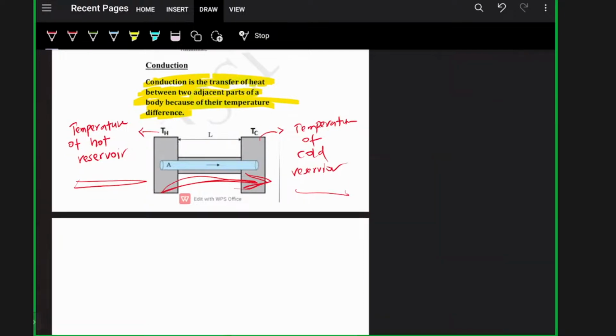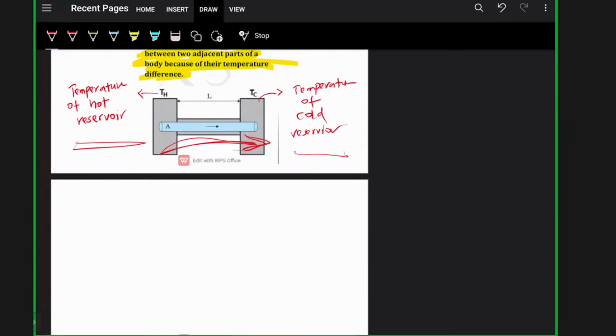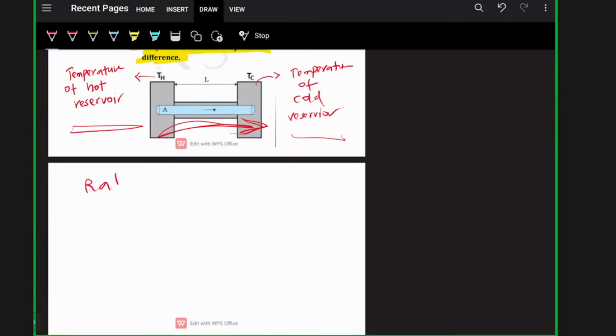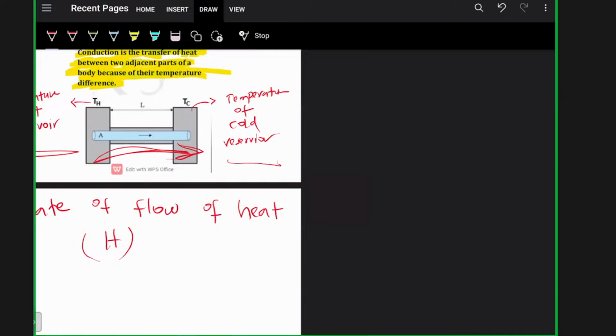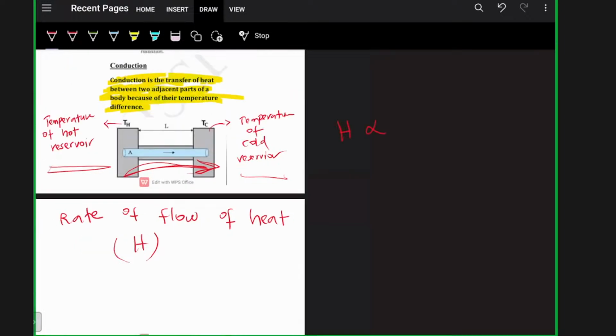The rate of flow of heat is given by capital H. It is given by the equation H equals K A (TH minus TC) divided by L. What is K here?